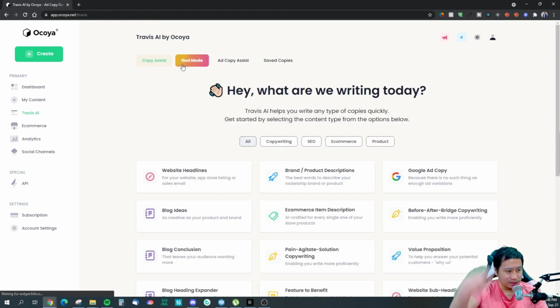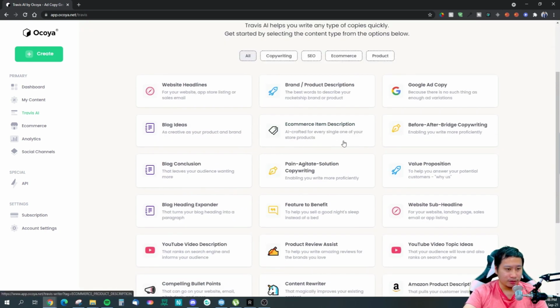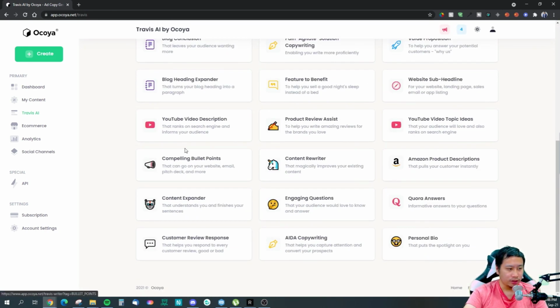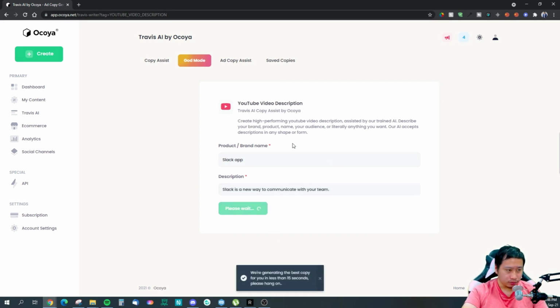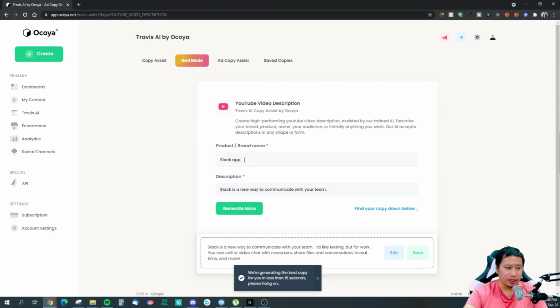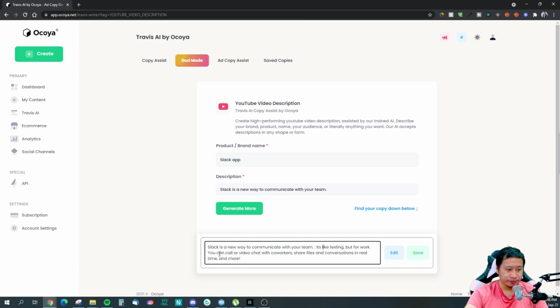So we're gonna jump back into copy assist again, and let's look at video description. Let's try this as well. Slack is a new way to communicate with your team. One thing about Ocoya over here is that they don't actually save the inputs for you. Okay, so it generates a copy for you.